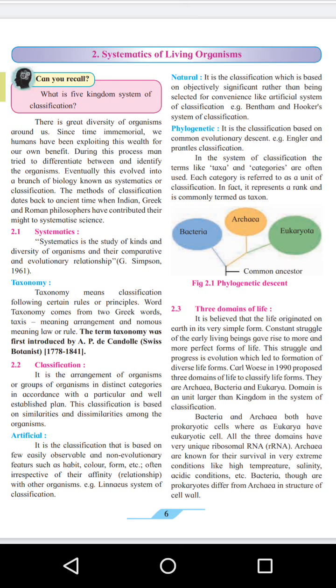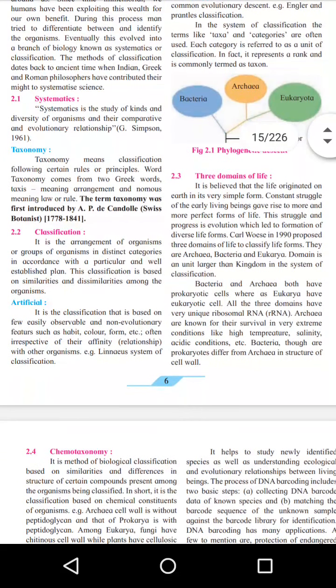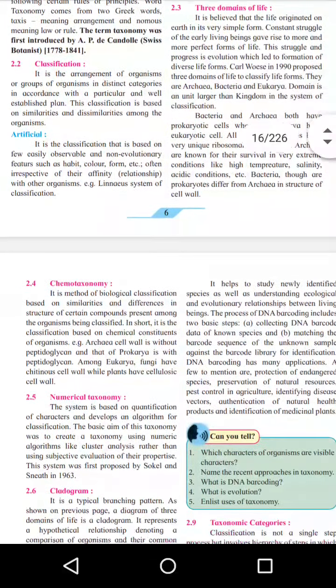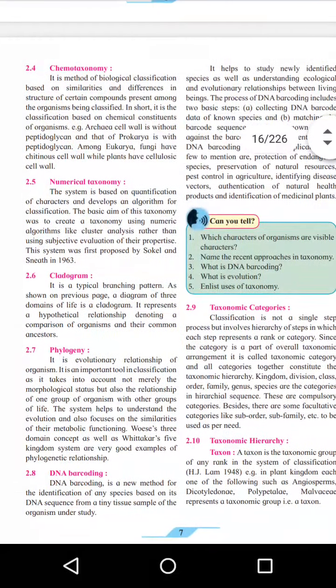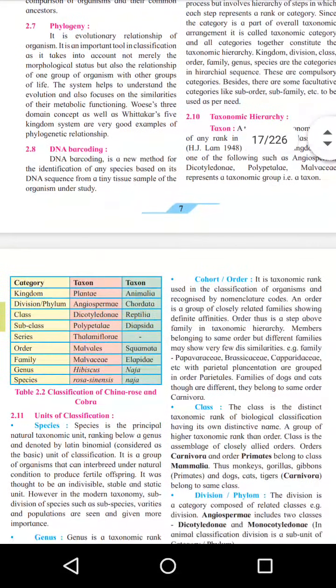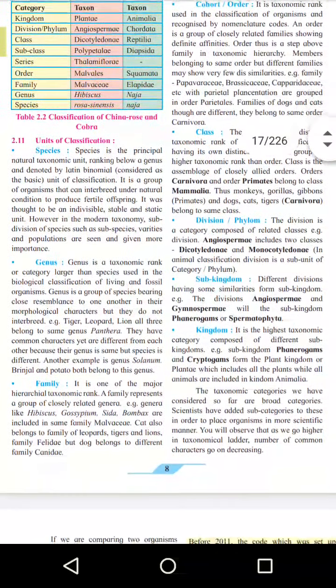For the proper study of any organism, at first you have to give a proper name to that organism. After that you have to group that organism into a particular group in which all the similar characters are found. Like that, we will study classification, the domains of life, and other things in this topic.